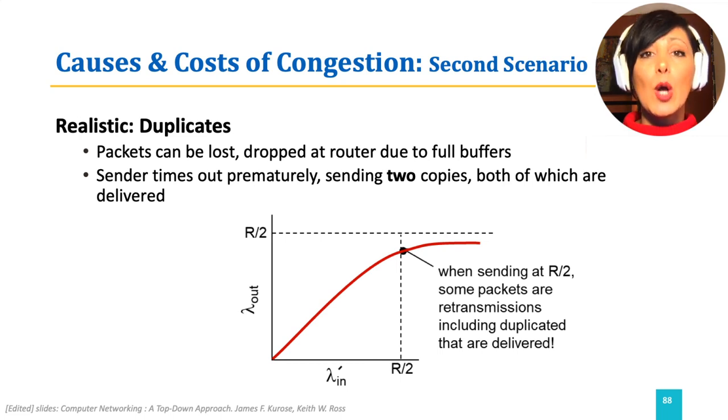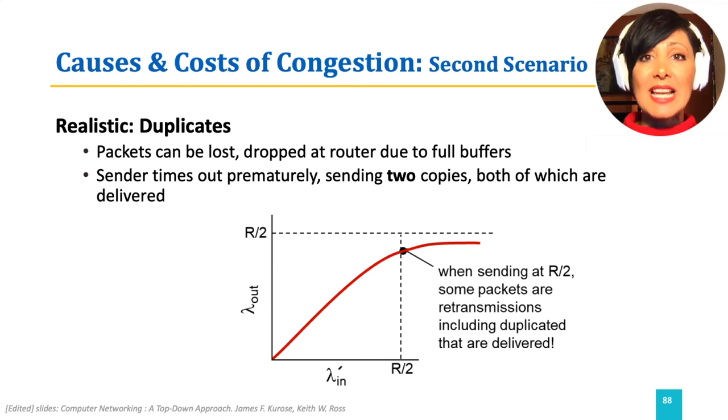Let's assume we may also have premature timeouts. That means packets that are considered lost might have actually been delivered at the receiver side. This will cause another set of costs to our network that now has to transmit packets that were originally delivered properly to the destination, but due to wrong detection of loss at the sender, were retransmitted and are received in duplicate copies at the receiver side.